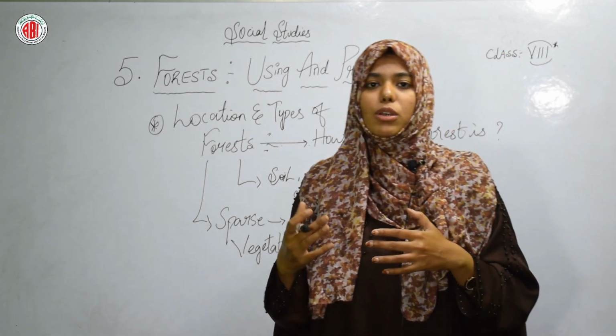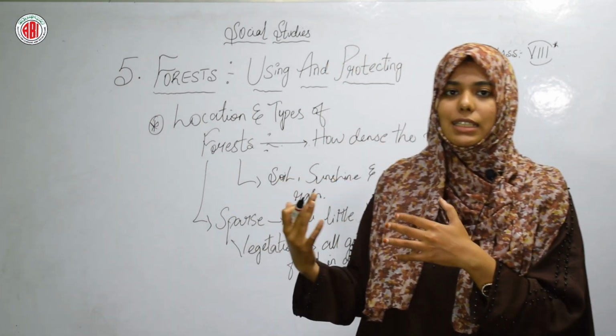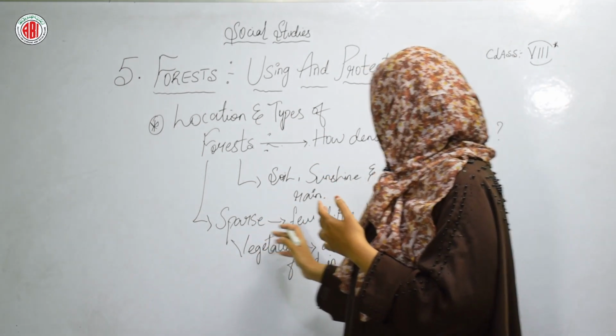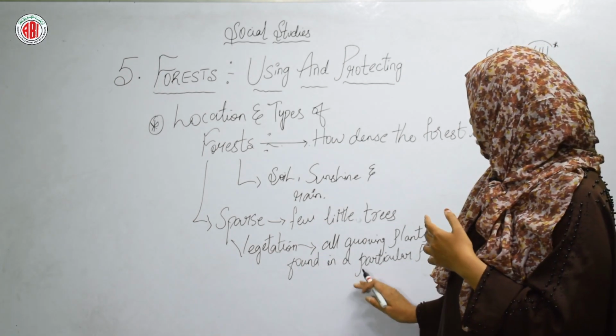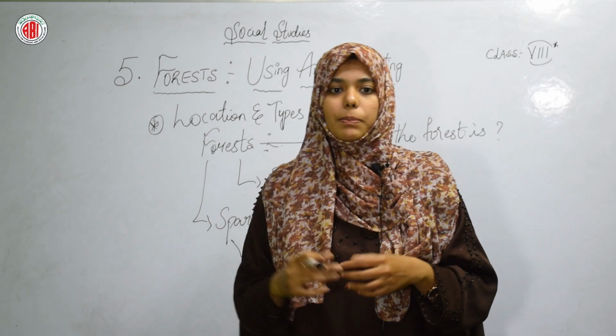So, these are the types of forest that we can classify on the basis of different criteria, like how dense the forest is, how many trees are there in the forest, and how the plants are growing at a particular place, which is nothing but a particular forest.